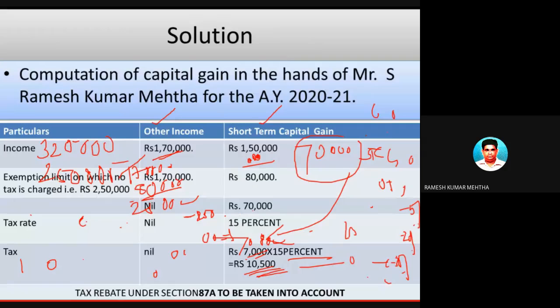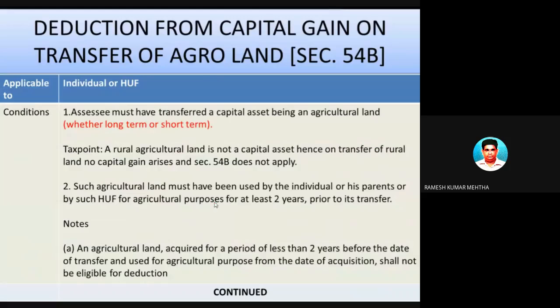So in the next class, when we meet, we will take up some more numerical problems. Hope you have understood everything, and I am thankful to you for joining my session. If you have any doubts, you can let me know.